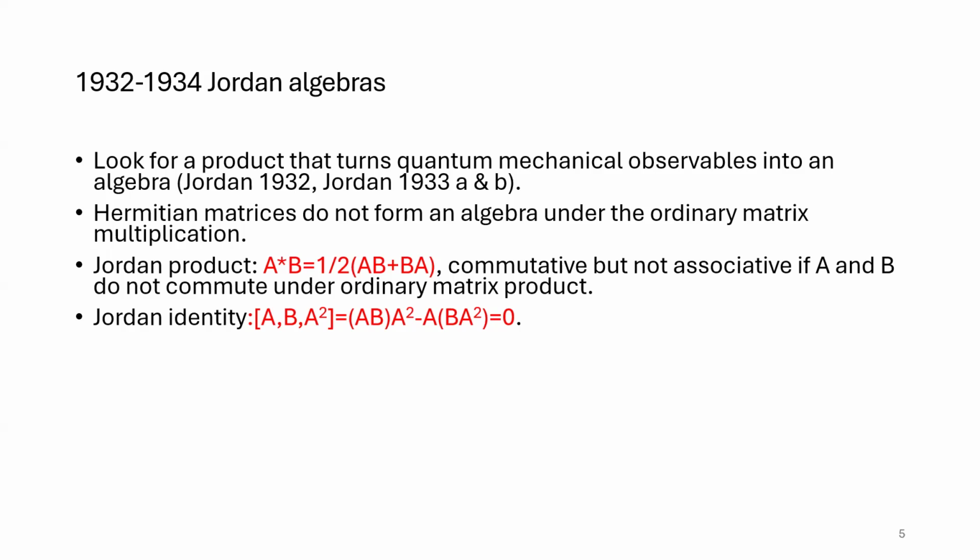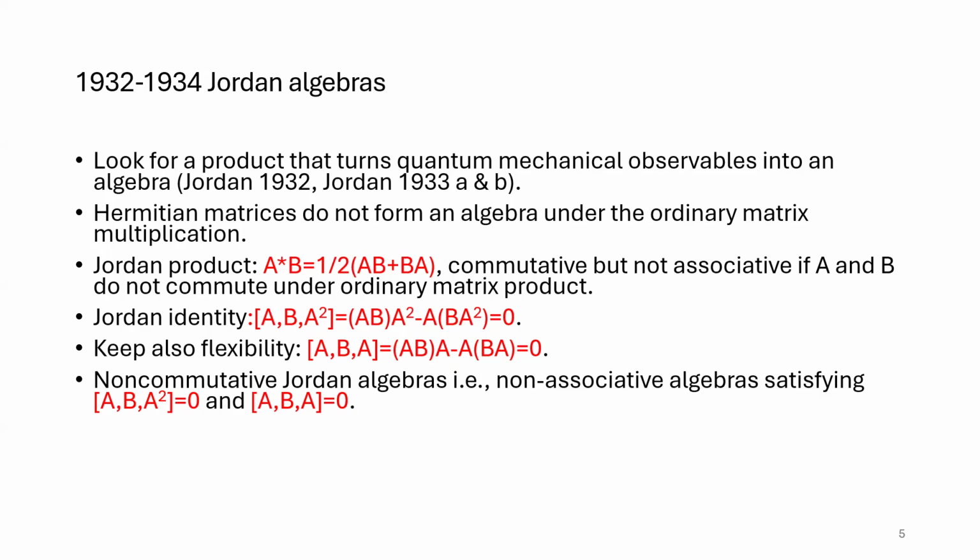Jordan then found an important identity, the Jordan identity for the associator, which needs to be satisfied in every Jordan algebra. He was working right from the start very generally. Today, we also associate Jordan algebras with commutative algebras, but Jordan started with what we now call non-commutative Jordan algebras, and the non-commutative Jordan algebra needs to satisfy the Jordan identity and the flexibility law. And his hope was that there would be a lot of non-commutative Jordan algebras with a certain subset, which is closed under the commutative Jordan product, which then forms a generalized algebra of observables. This was his initial hope. He hoped that Jordan algebras would go beyond quantum theory.